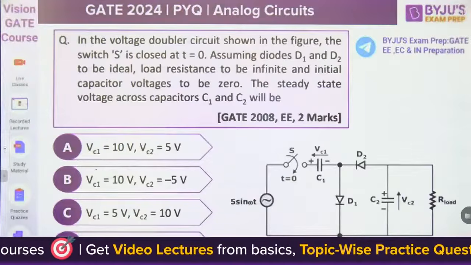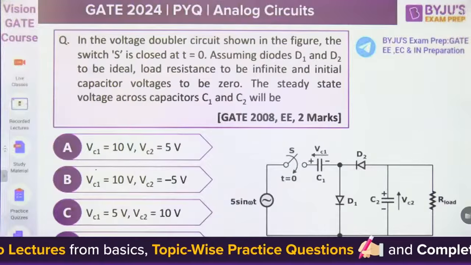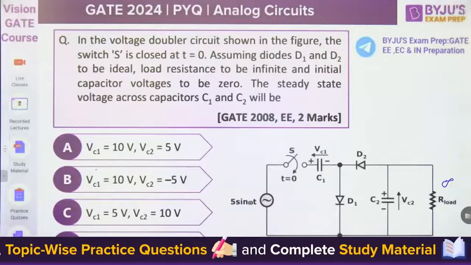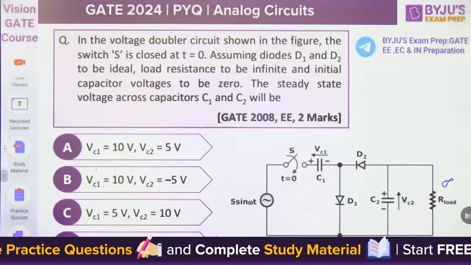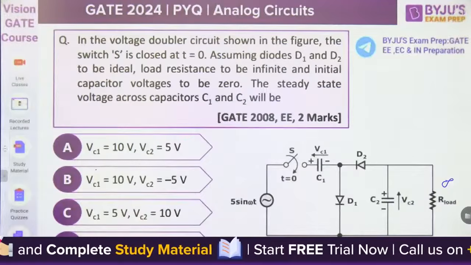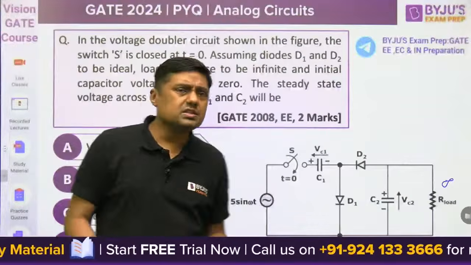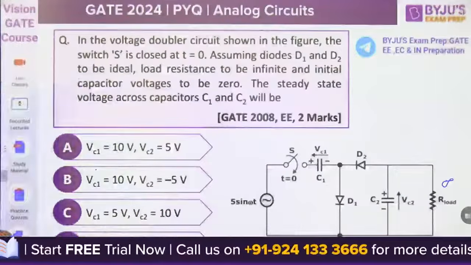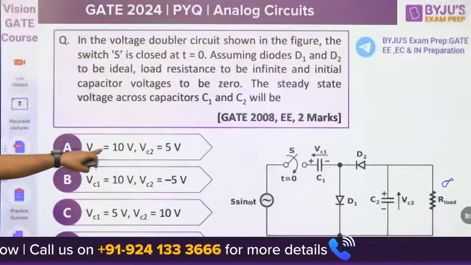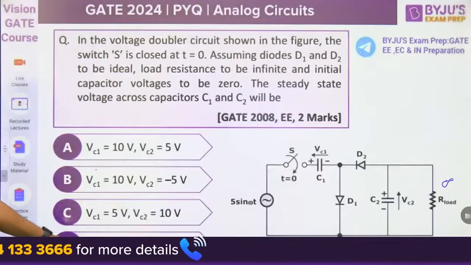the switch S is closed at t equal to 0. Assume the diodes D1 and D2 to be ideal. Load resistance to be infinite. Yes, normally we take this as infinite so that the capacitor will not discharge. Initial capacitor voltages to be 0. The steady state voltage across the capacitors C1 and C2 will be. So it is a standard question of a voltage doubler. Then what is the answer here? It is given VC1 10 volt, VC2 5 volt; 10 volt, minus 5 volt; 5 volt, 10 volt; 5 volt and minus 10 volt.